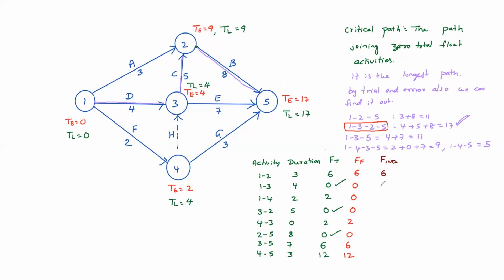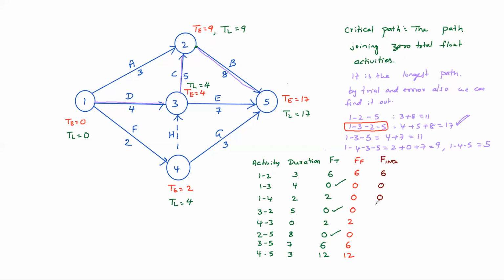1, 3, that is 0 only. 1, 4: finishing is early, starting is late. 2 minus 0 minus 2, 0. 3, 2: finishing is 9, starting is 4.